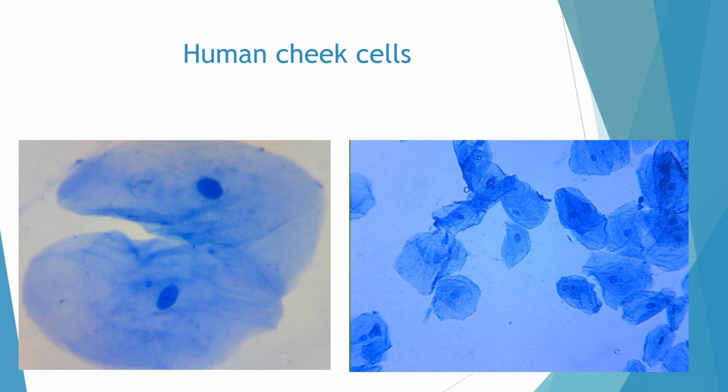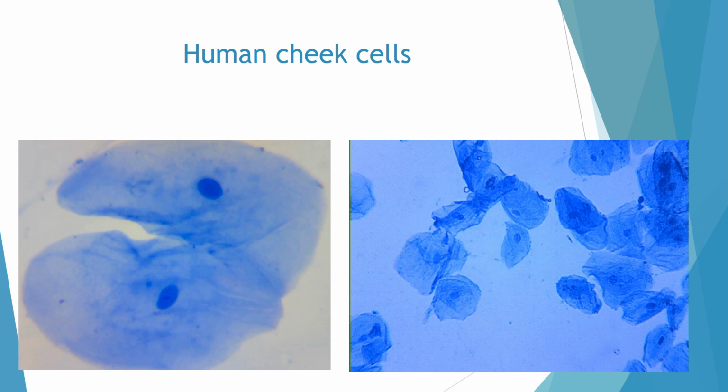It is called the cell membrane or plasma membrane. Then inside the cell membrane there is a light color staining, and that is called cytoplasm. And inside the cytoplasm again we can see a spherical or oval shaped structure, and it is the nucleus.